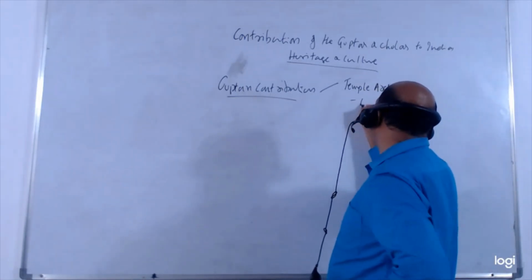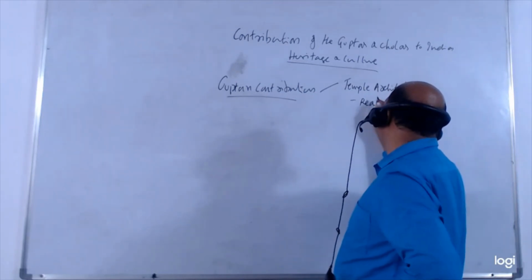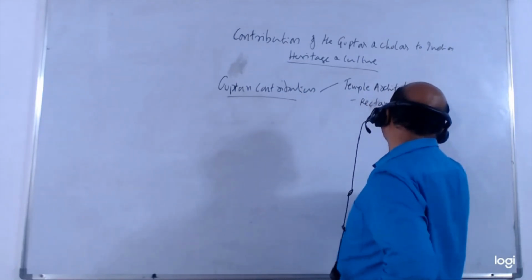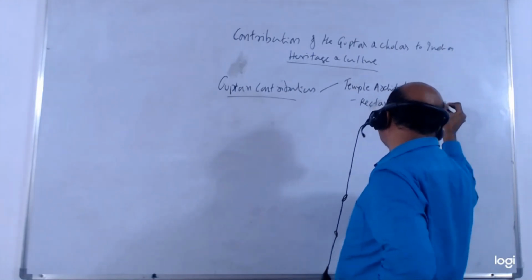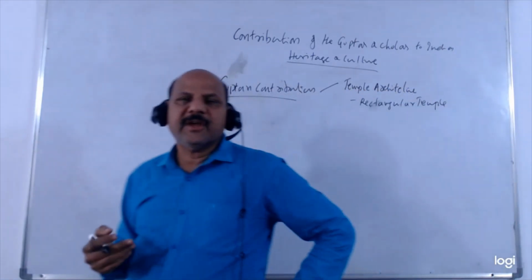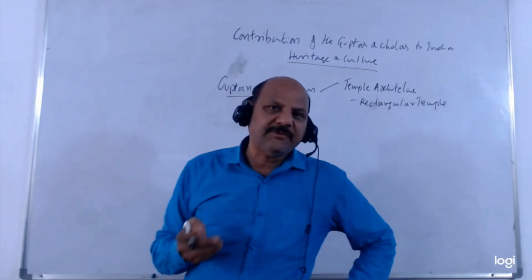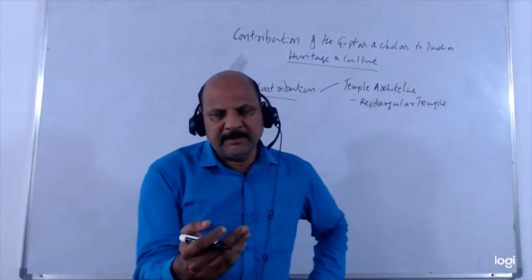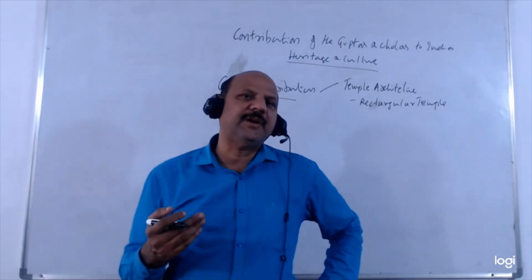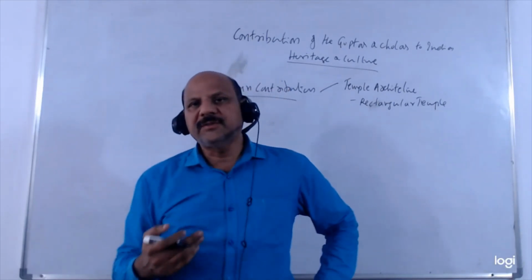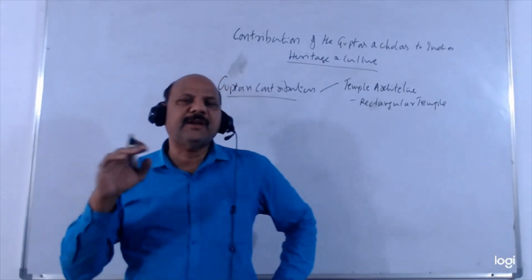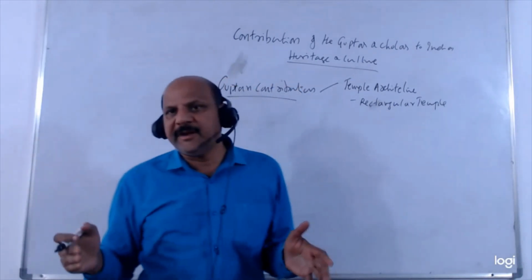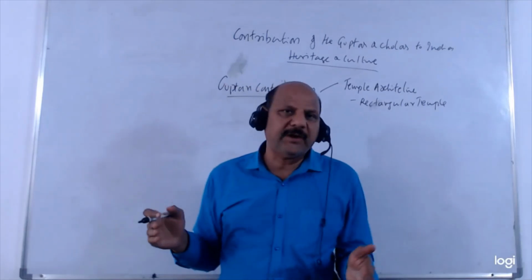The main contribution is evolution of the rectangular temple design. And friends, this rectangular temple design has become the mainstay of temples. Subsequently, if you see in the Deccan or Vesara style of the Chalukyas, we have the advent of North Indian style of temple in Pattadakal. You see in Pattadakal we have major 10 temples, 6 in southern style and 4 in northern style.